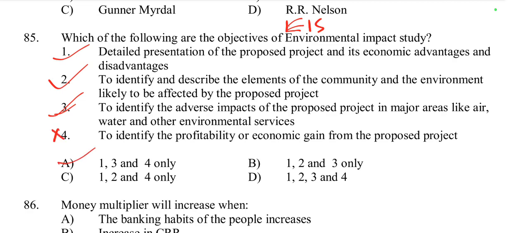So 1, 2, 3 is in option A. Sorry, 1, 2, 3 is in option number B. Option number B, 1, 2, 3 only. So option B is the right option here.